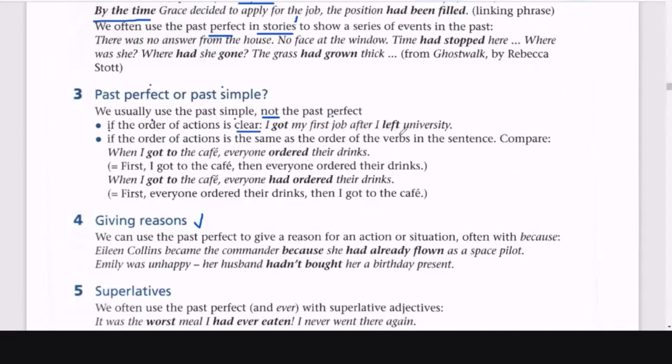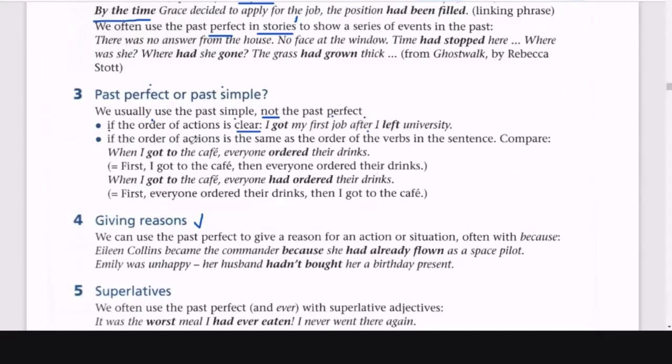After I left university, right? And here it's not necessary, aunque las acciones están en diferente orden, but it's clear, right? I got my first job after I left university. Este after está haciendo todo el trabajo ahí, no es necesario the past perfect, right? I got my job after. It's very clear because of the after, right?